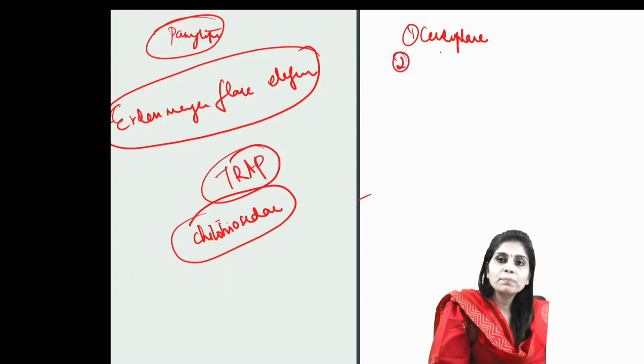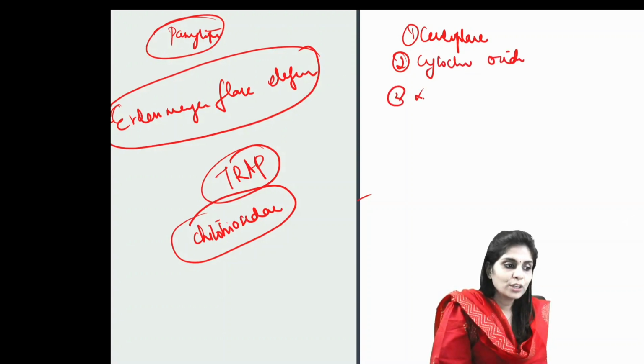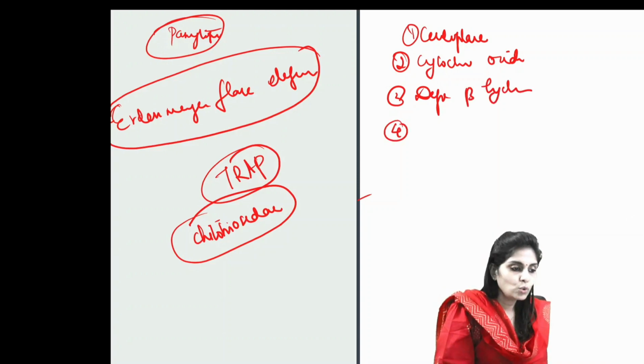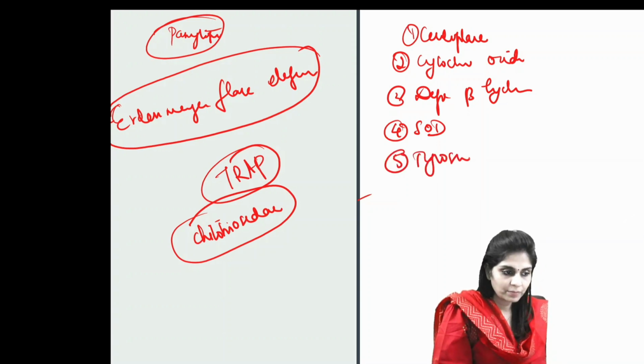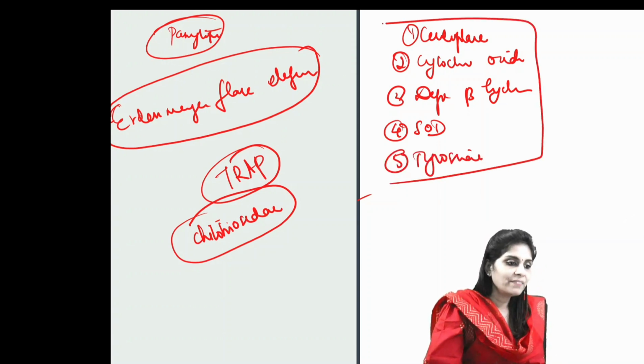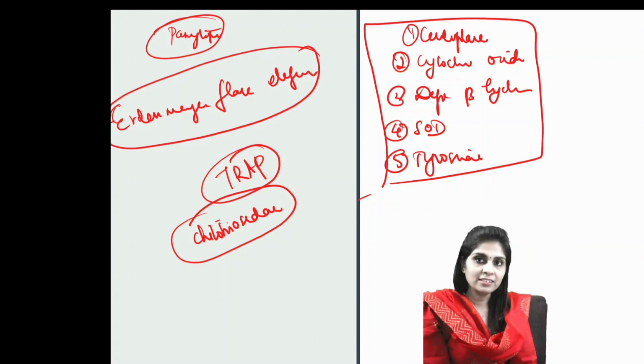The second one is complex 4 of the electron transport chain, which is cytochrome oxidase. Then we have dopamine beta hydroxylase, superoxide dismutase, and tyrosinase. So these 5 enzymes we should remember as copper-dependent enzymes.